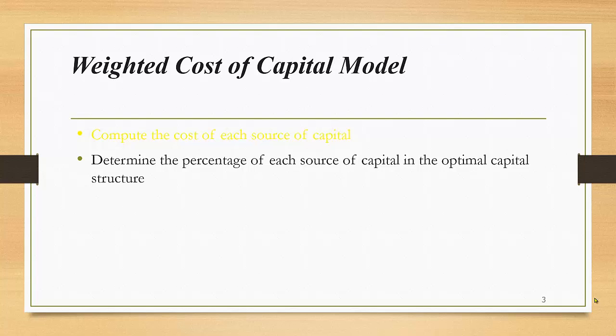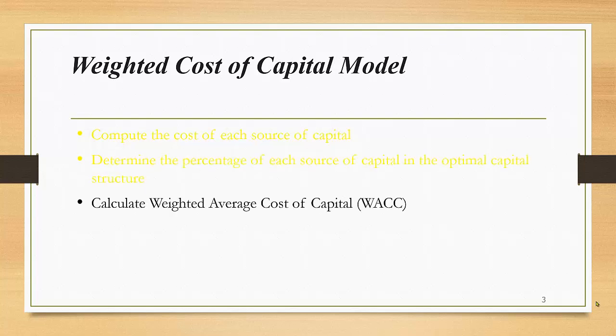How do we need to calculate? We can take the individual capital and divide it by the sum total, so this will give us the weightage. After calculating the weightage, we need to multiply it with the required rate of return of the individual capital provider in order to calculate the weighted average cost of capital.